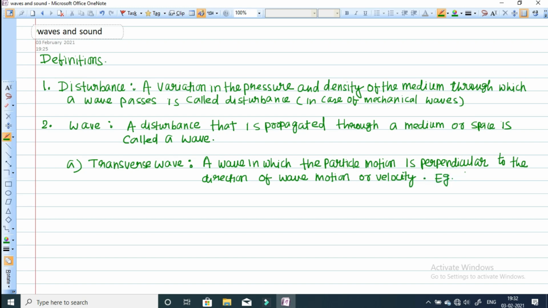Examples are light waves or water waves.